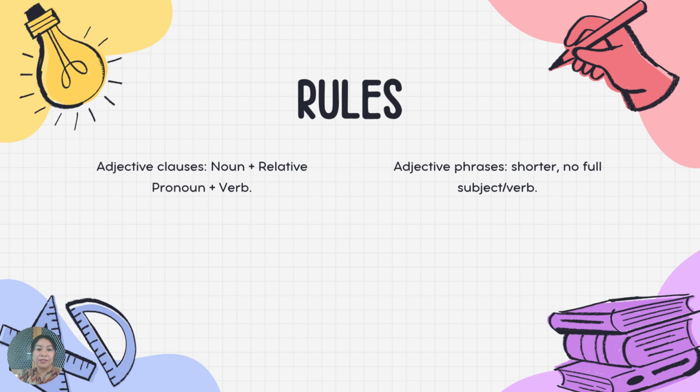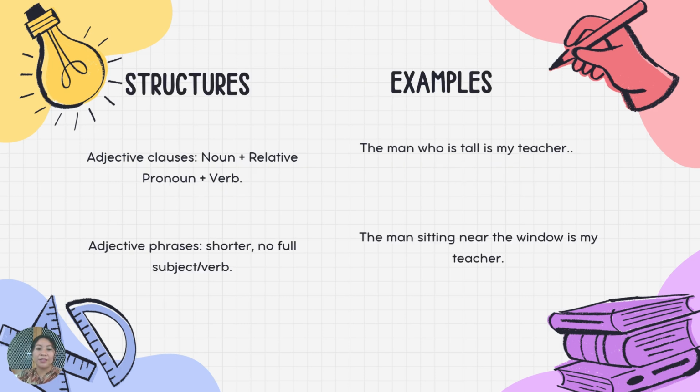Here we have rules. Adjective clause: noun plus relative pronoun plus verb. Adjective phrase: shorter, no full subject or verb. Here we have the structure. Adjective clause: noun plus relative pronoun plus verb. Adjective phrase: shorter, no subject or verb.